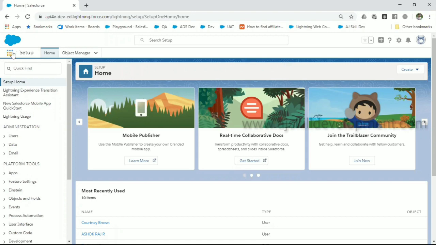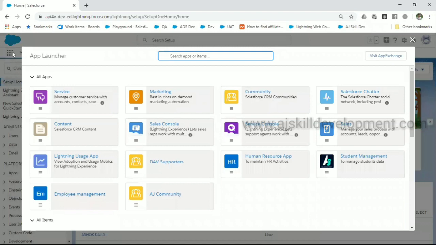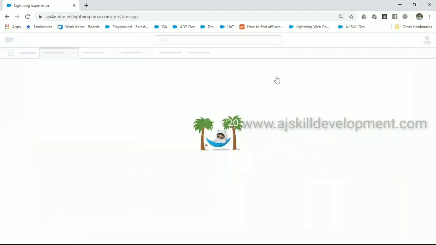Let's see, as a customer care representative, what I will do is log into Salesforce and go to Service Console. Service Console is the place.